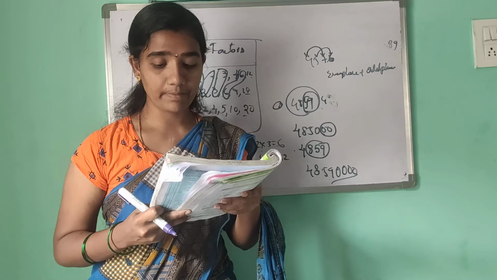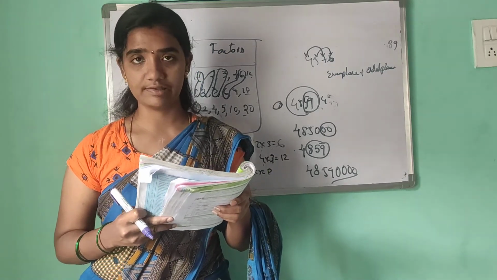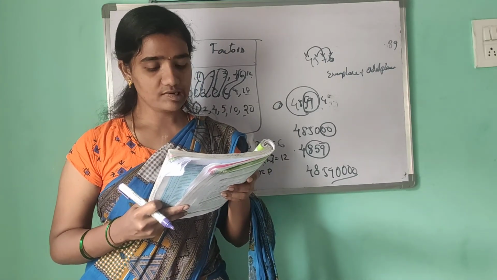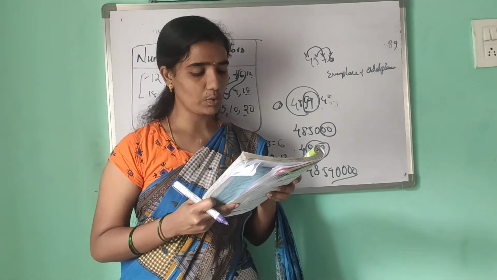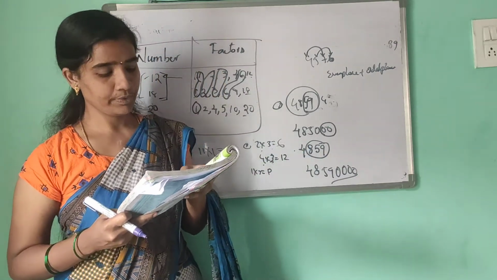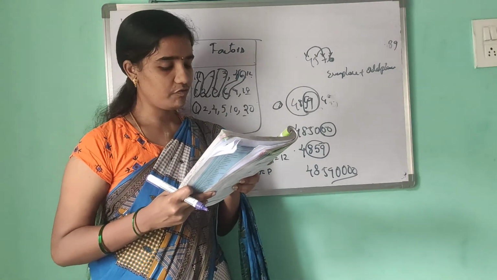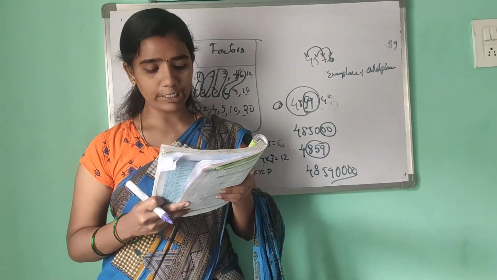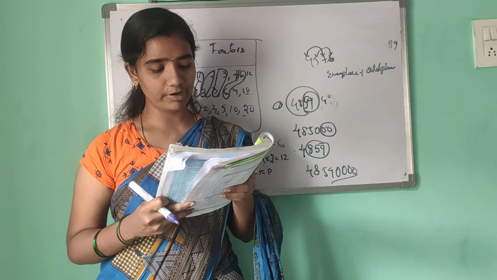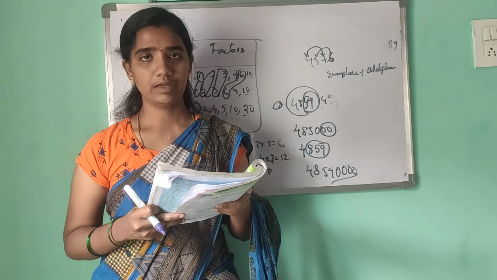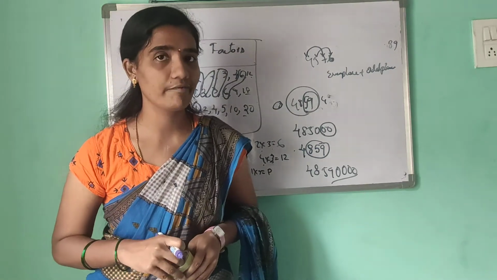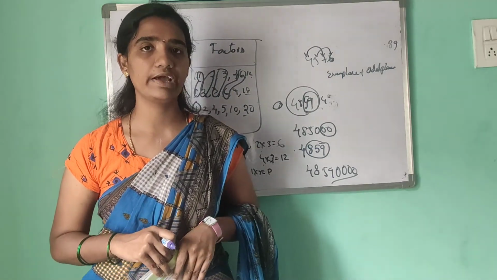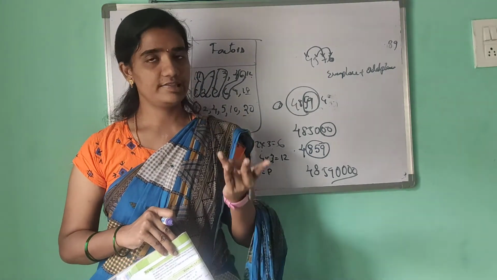Sixth one, we have learned that the HCF, the highest common factor of two or more given numbers, is the highest of the common factors. The lowest common multiple of two or more given numbers is the lowest of their common multiples. Coming to the seventh one, if one of the two given numbers is a multiple of the other, then the greater number will be their LCM. We already know the definitions of LCM and HCF.